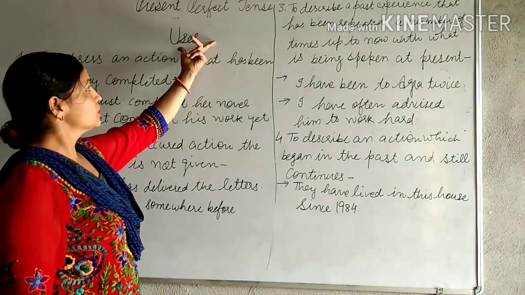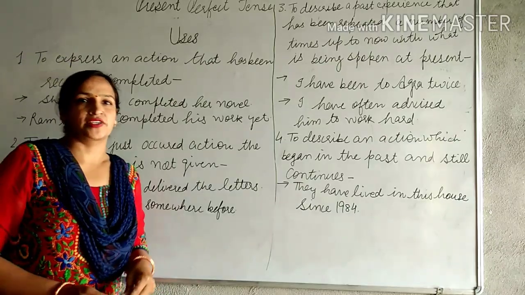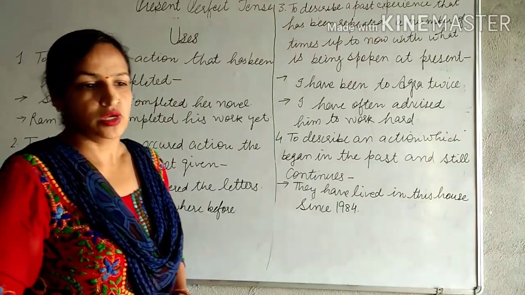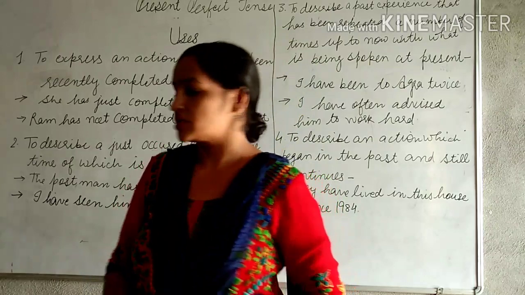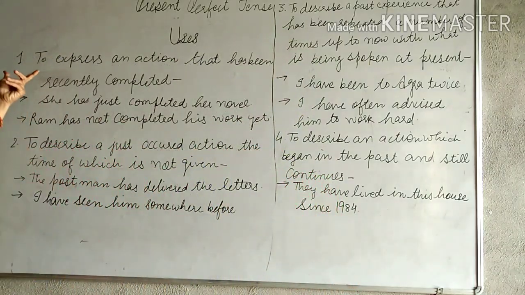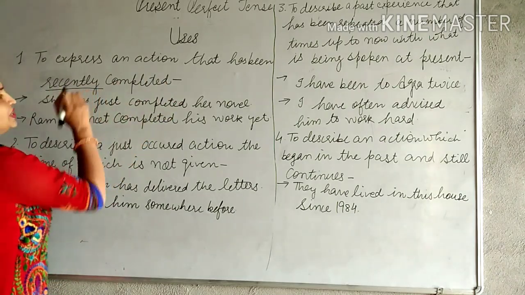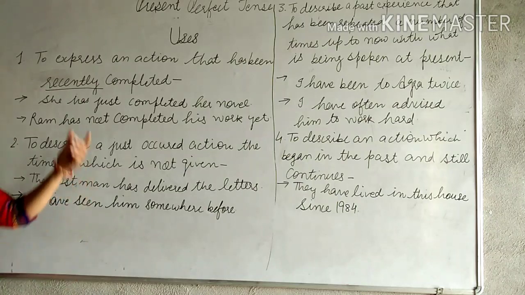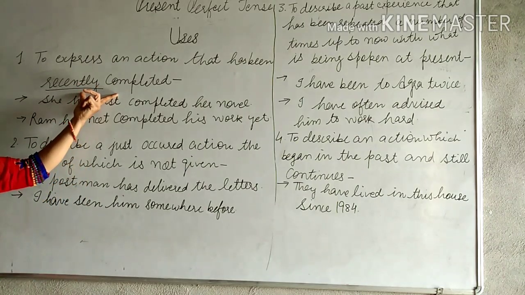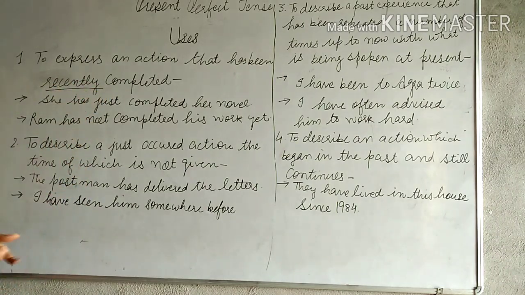Students, uses of present perfect tense: where do we use present perfect tense? First usage is to express an action that has been recently completed, meaning that has just now been completed. जो अभी अभी complete हुआ है, then we use present perfect tense.